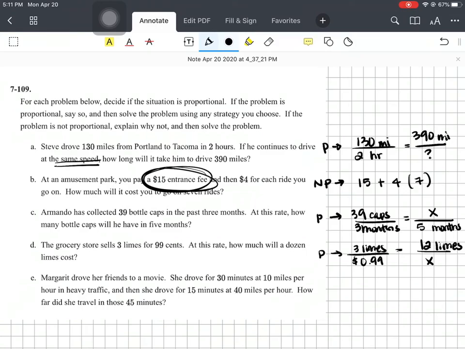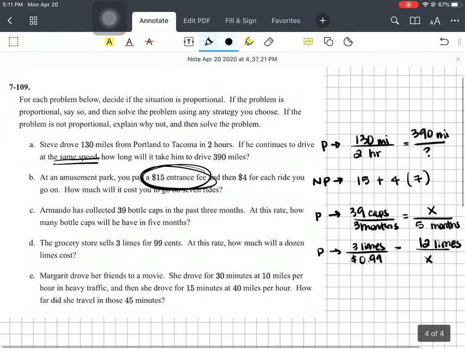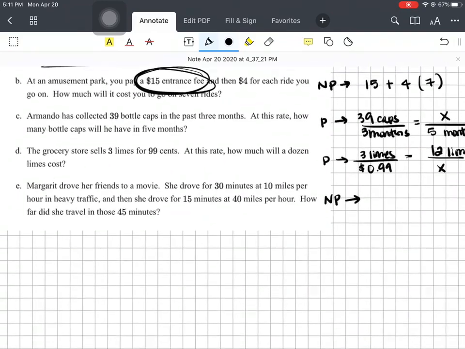E, Margaret drove her friends to a movie. She drove for 30 minutes at 10 miles per hour in heavy traffic. Then she drove for 15 minutes at 40 miles per hour. How far did she travel in those 45 minutes? Now, this is not proportional because it doesn't have the same rate. First, she was driving at 10 miles per hour, super slow. Then she was driving at 40 miles per hour. So how far did she travel?